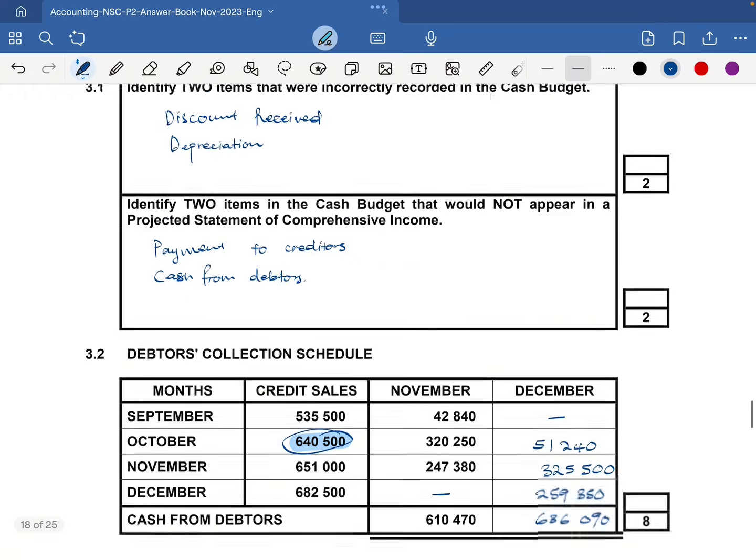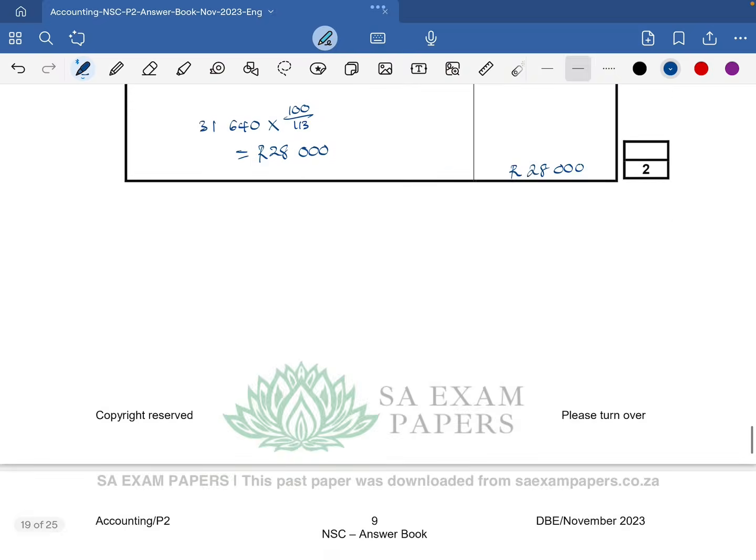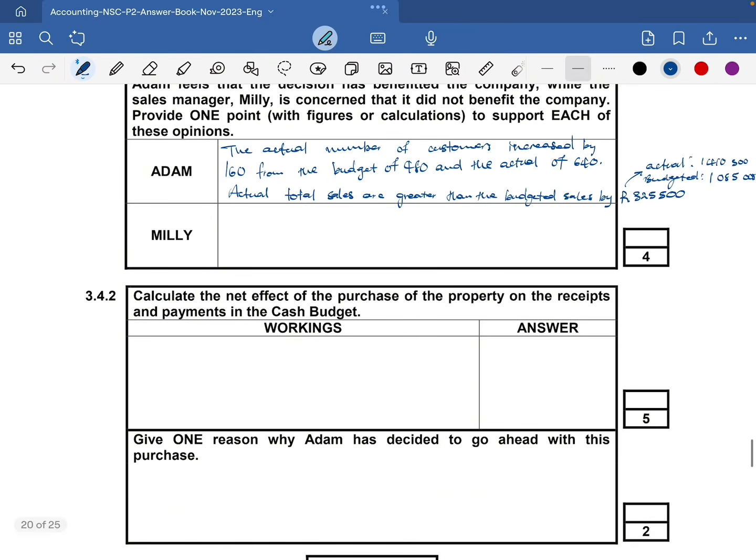So for Millie, we had actual cash sales less than the budgeted cash sales.